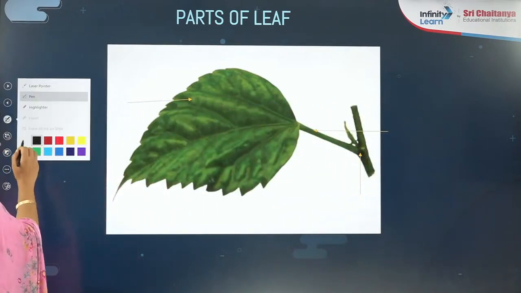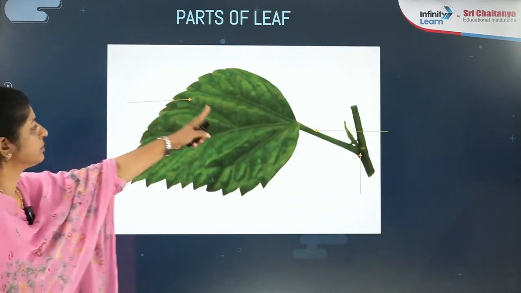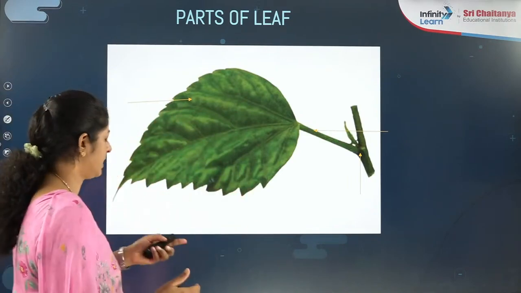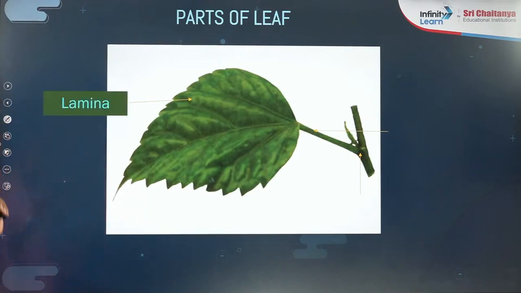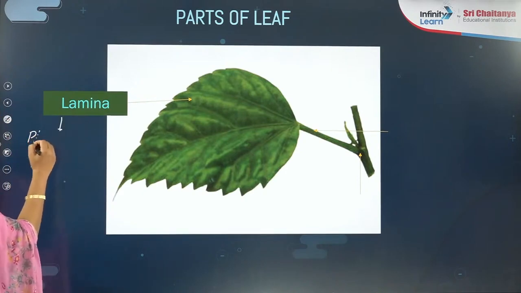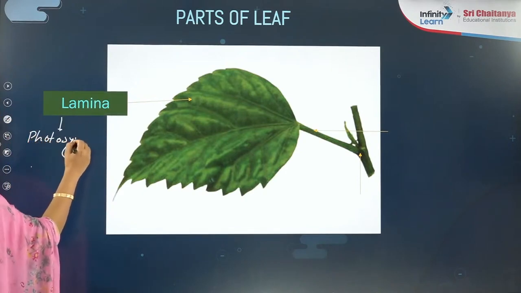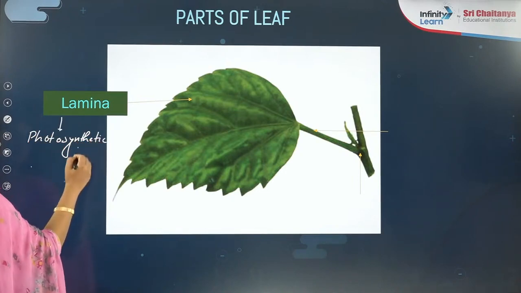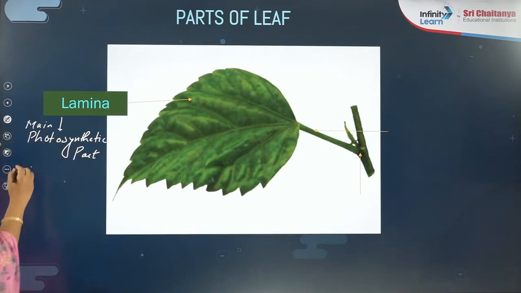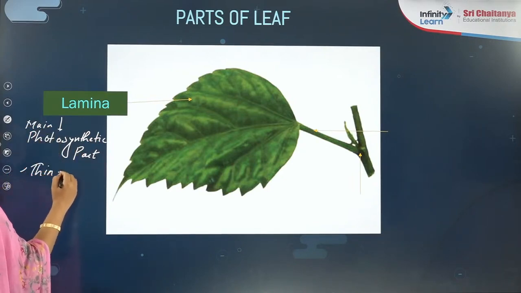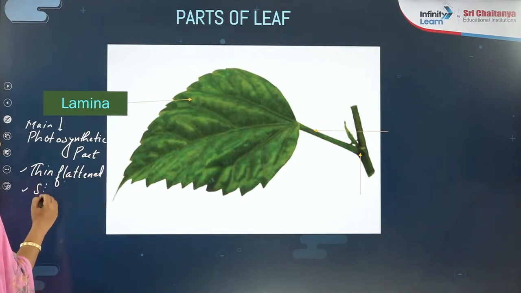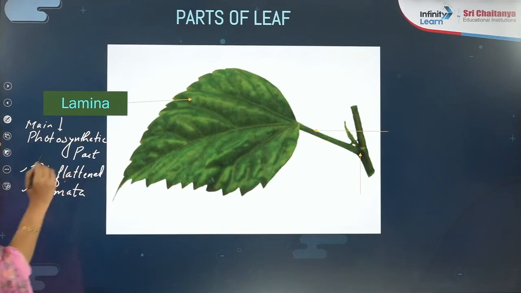Now let's check the next thing: the broad, conspicuous, large, green, photosynthetic part. That part you call the lamina. So what is the lamina doing? Can I say the lamina is showing photosynthesis? This is the main photosynthetic part of the leaf, which is thin and flattened, and this structure has the stomata on its surface, right?